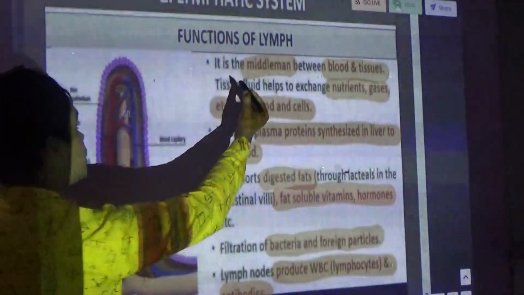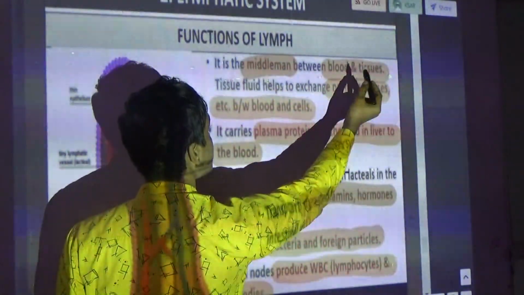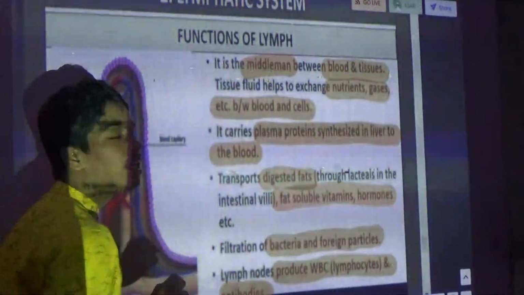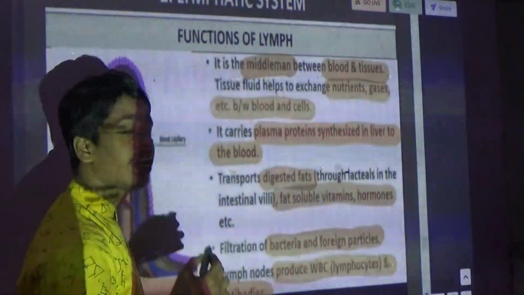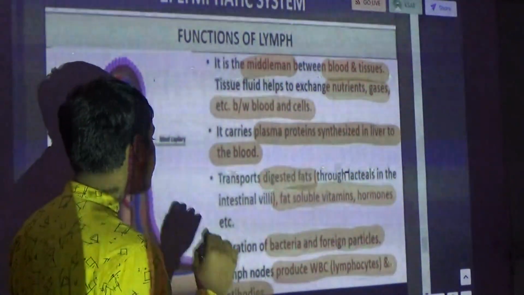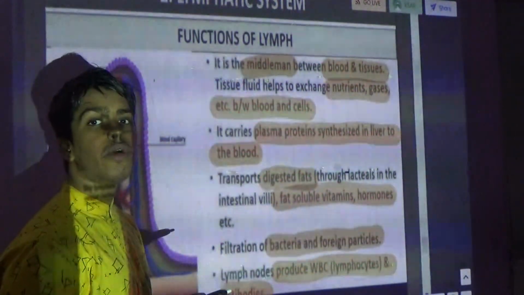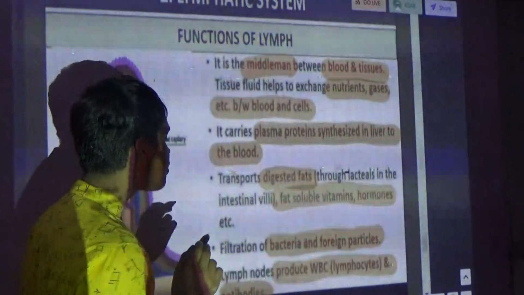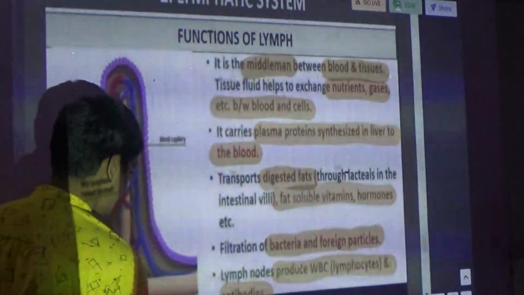First, it is known as the middleman between blood and tissues. After that it will exchange nutrients and gases between blood and cells. After that, in the liver, plasma proteins are synthesized and it carries them. From the intestinal villi, it carries digested fats, fat soluble vitamins, hormones and so on. Now it helps in the filtration of bacteria and foreign particles. Now it produces WBC and antibodies. Okay, this is the one.